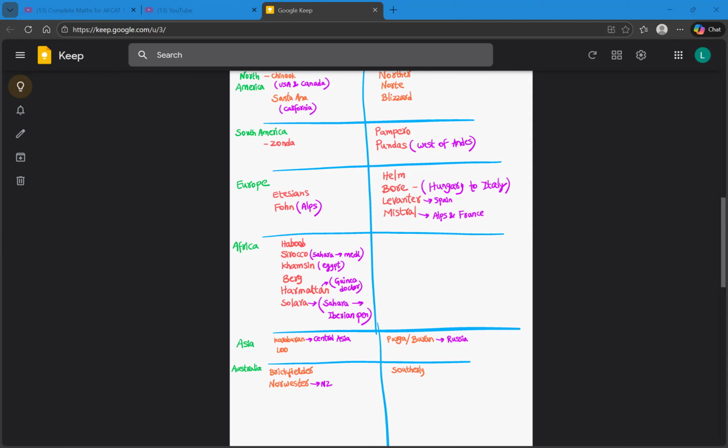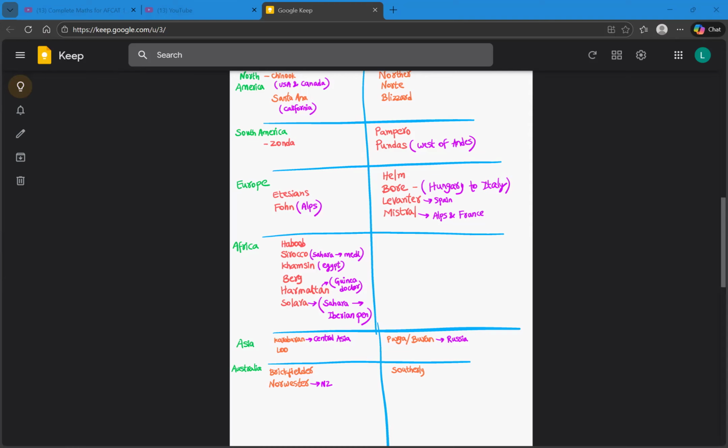So there is a nickname for the wind Harmattan. So what is the nickname? It is Guinea Doctor. So why is it called that? Guinea is a coastal country. Because of this, there is a lot of humidity. But when this Harmattan, which is a dry and warm wind, flows through Guinea, it brings some relaxation for the people of Guinea with its dryness. So that's why it is called Guinea Doctor. The warm wind Harmattan is called Guinea Doctor.